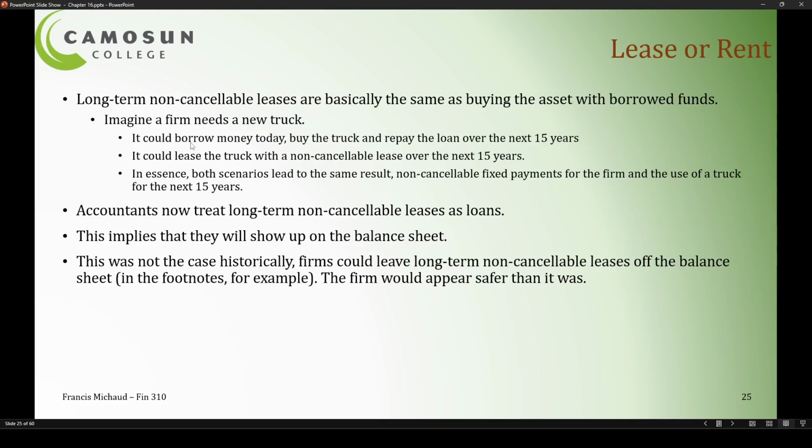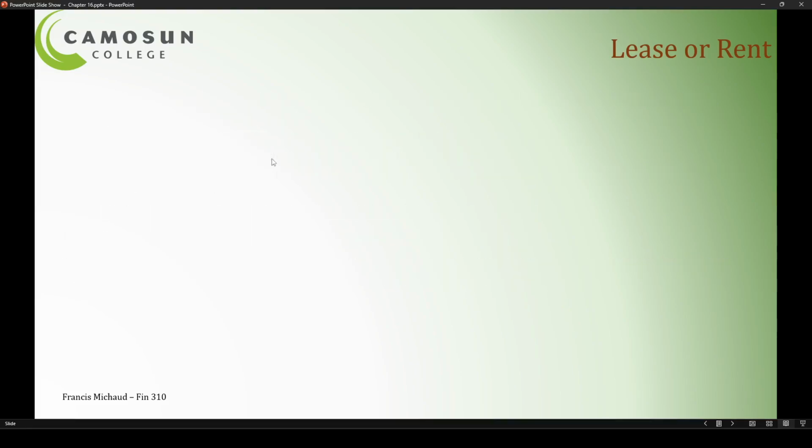Just think about it. If you borrow to own, you will have a liability, the loan, show up on your balance sheet, and you'll have an asset, the truck, show up on your balance sheet. If you lease the truck, then you could leave it in a footnote, and it would never show up as an asset or as a liability on the balance sheet. Because of that, it would make the firm look safer, like it has less debt in its capital structure.